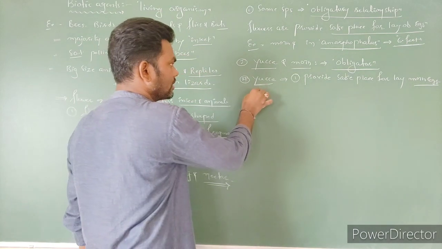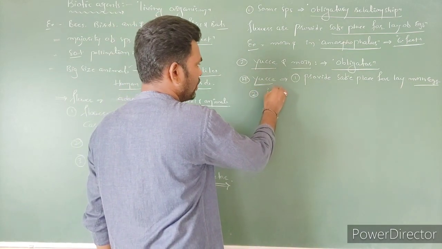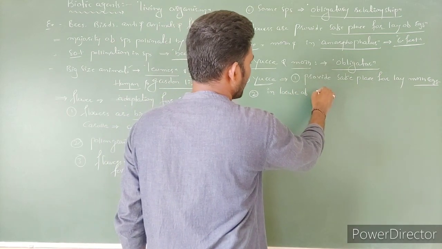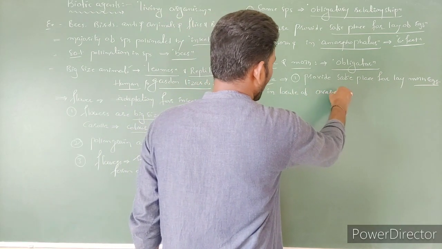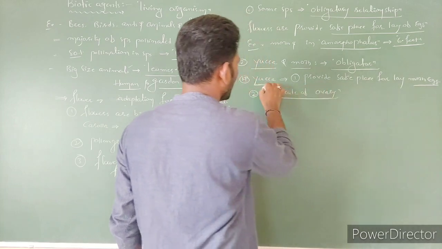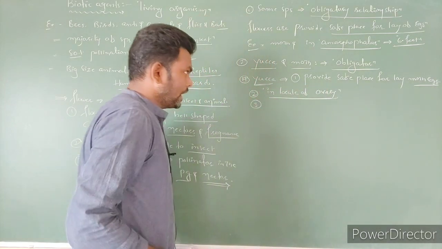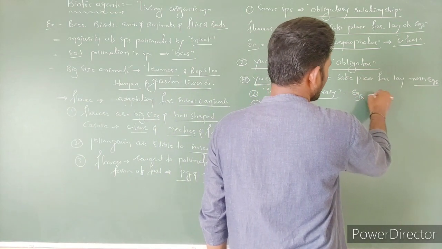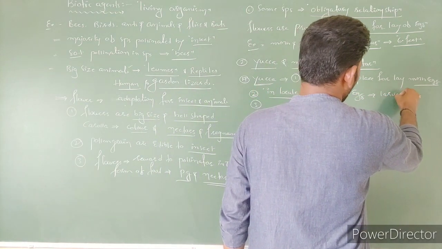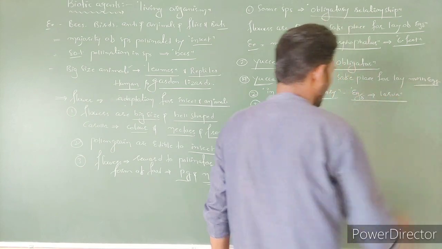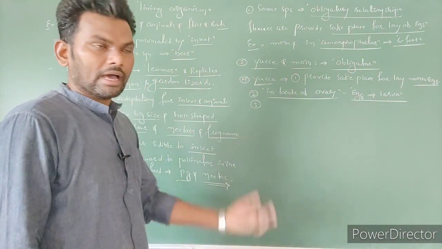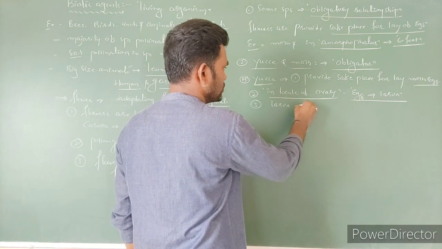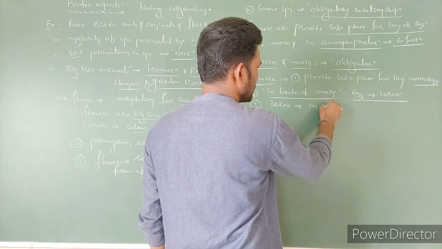The eggs are laid in the locules of the ovary. Right? And within the locules of the ovary, the moth egg cells become larvae. Once they become larvae, these larvae are involved in pollination.